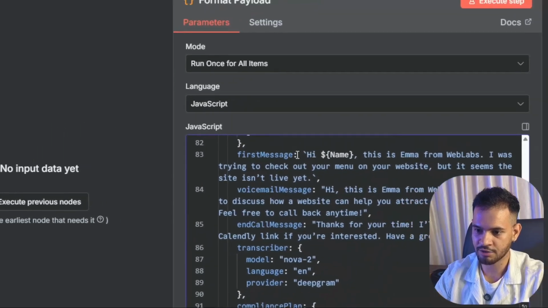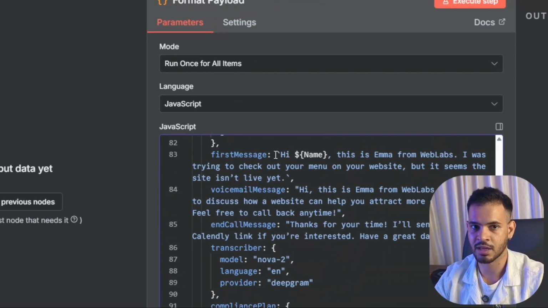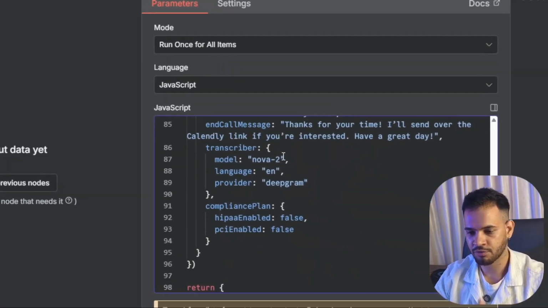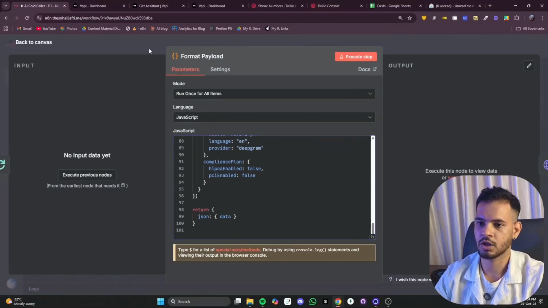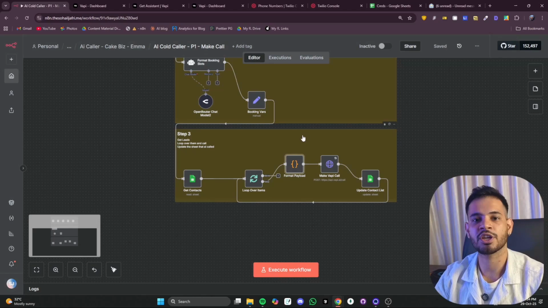We have set first message as, hi Sohail, this is Emma from Web Labs. You can customize this however you want, and everything is copied from the API call. All right, so this is set. Everything is set from Vapi's end and Twilio's end. Now we need to set up a call which will check what booking slots we have available for ourselves.